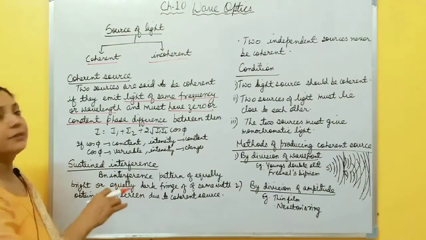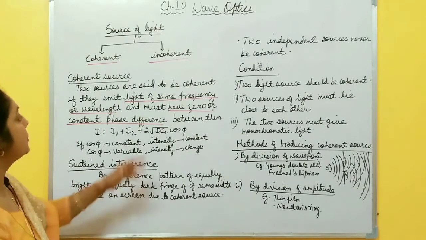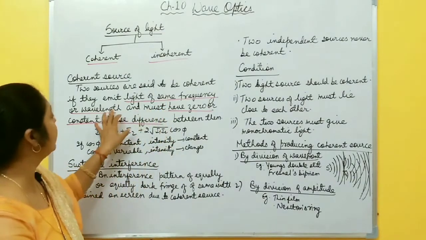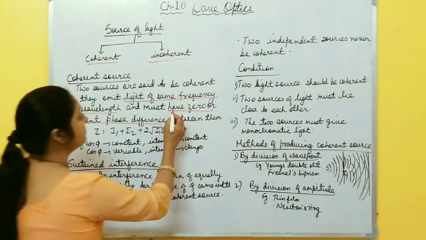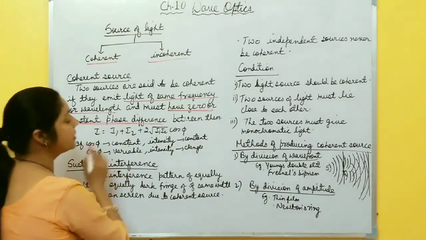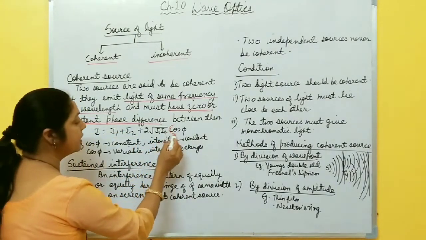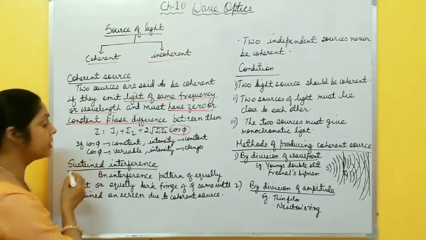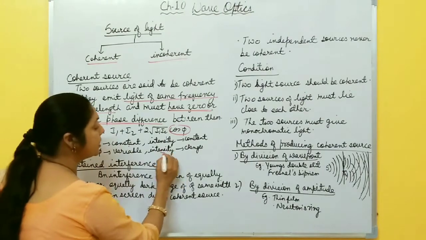For interference pattern, we need coherent source. Why? Because coherent sources have the same frequency and same wavelength, and also the phase difference is constant. This term is very important: zero or constant phase difference between them. Because if the phase difference is not constant, it means cos phi is not constant. If cos phi changes, intensity also changes.